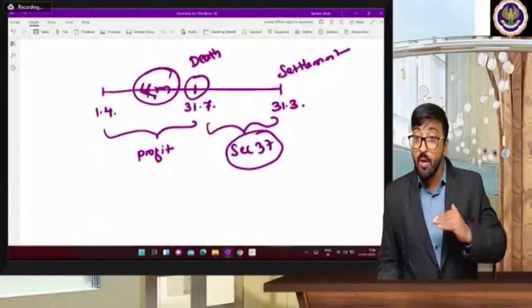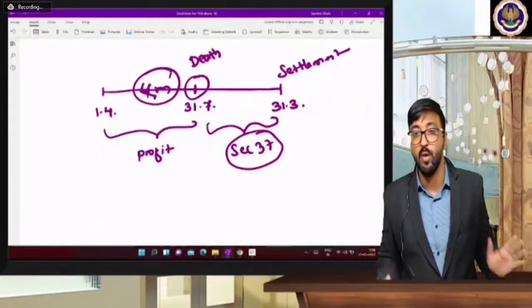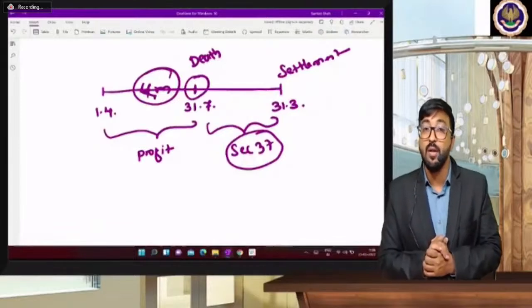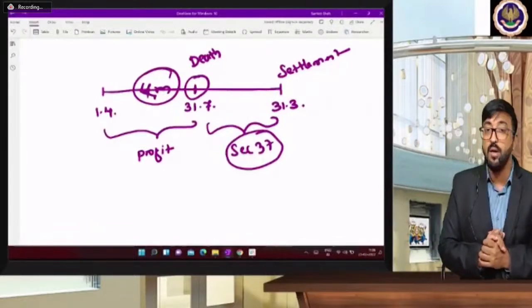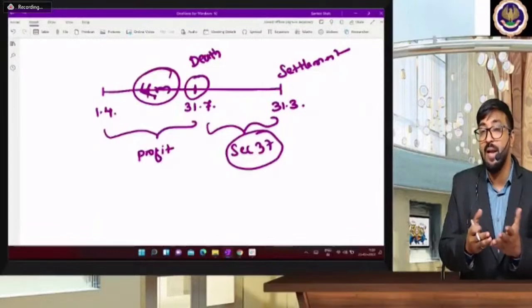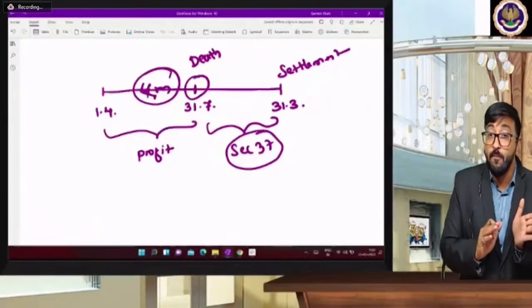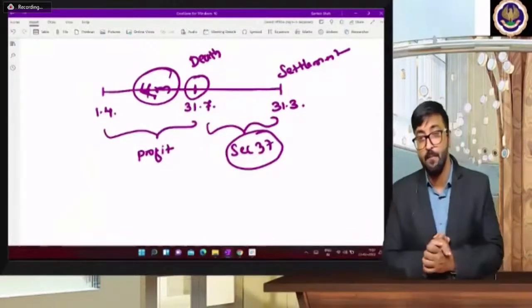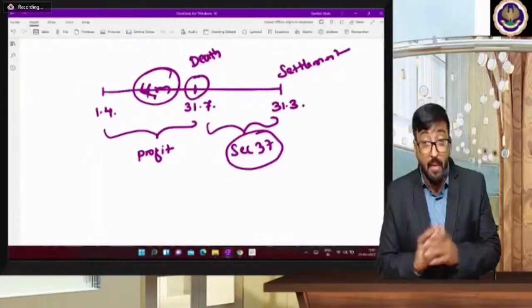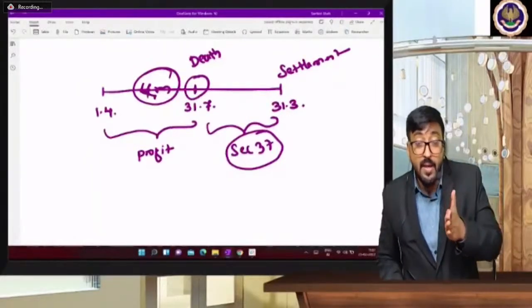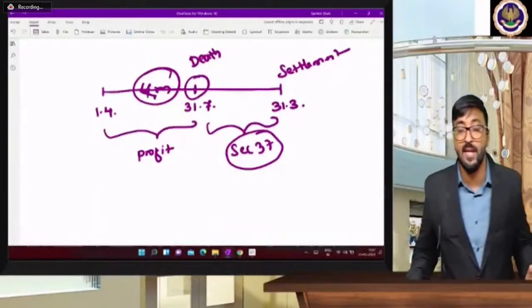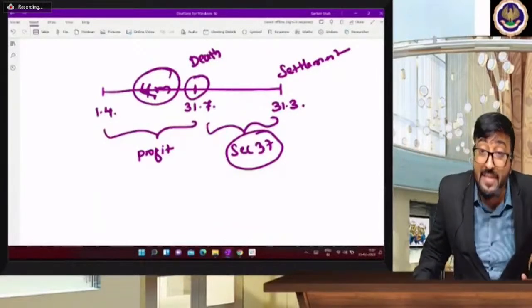for those 4 months, you are going to apply your normal process of profit and loss account. Whatever profit you earned in the 4 months, that you will share, and A will get his share of profit from 1st April up to 31st July. But remember, from the date of death up to the date of settlement, you will apply section number 37.